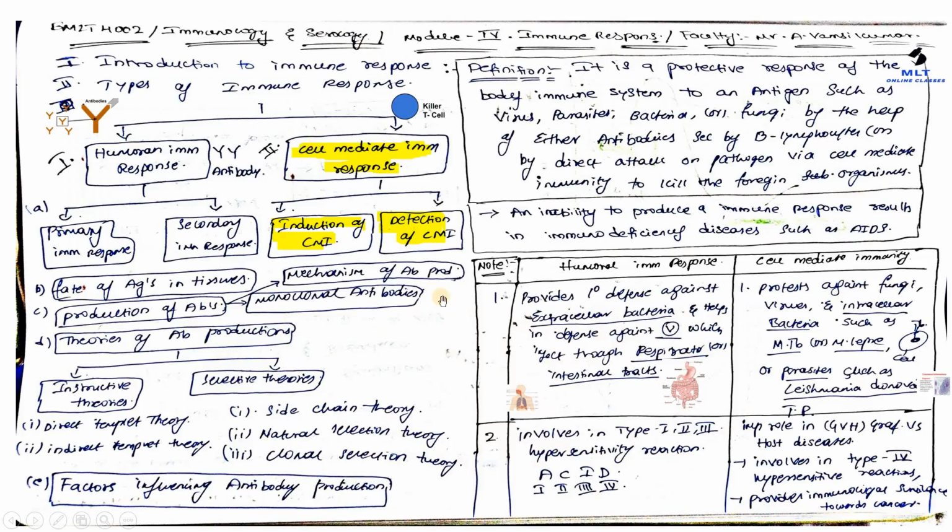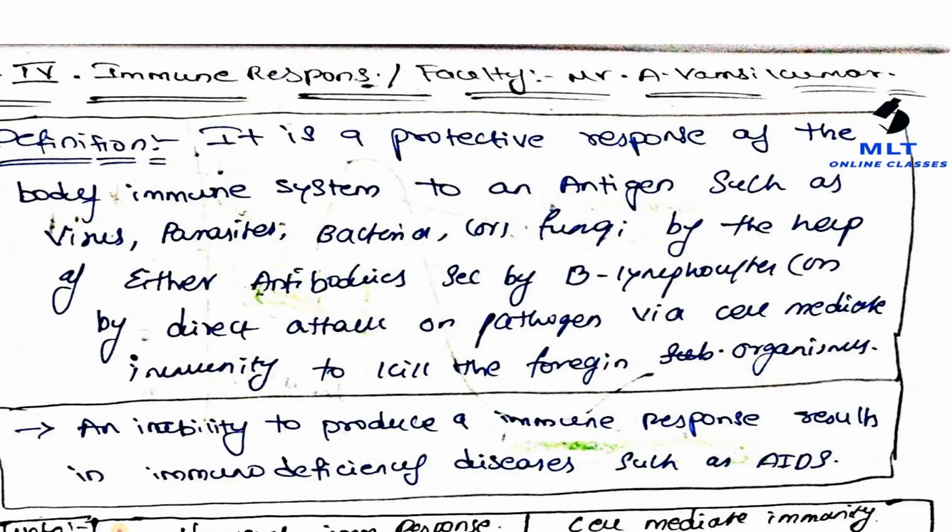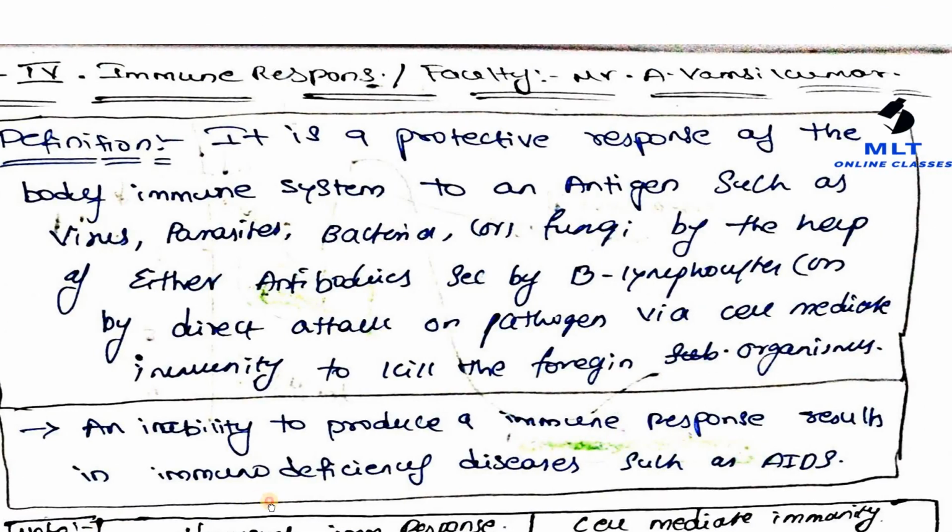So write the definition, students. Definition of immune response. It is a protective response of the body immune system to an antigen such as virus, parasites, bacteria or fungi, by the help of either antibodies secreted by lymphocytes or with the help of direct attack by cell mediated immune cells such as dendritic cells to kill foreign microorganisms.